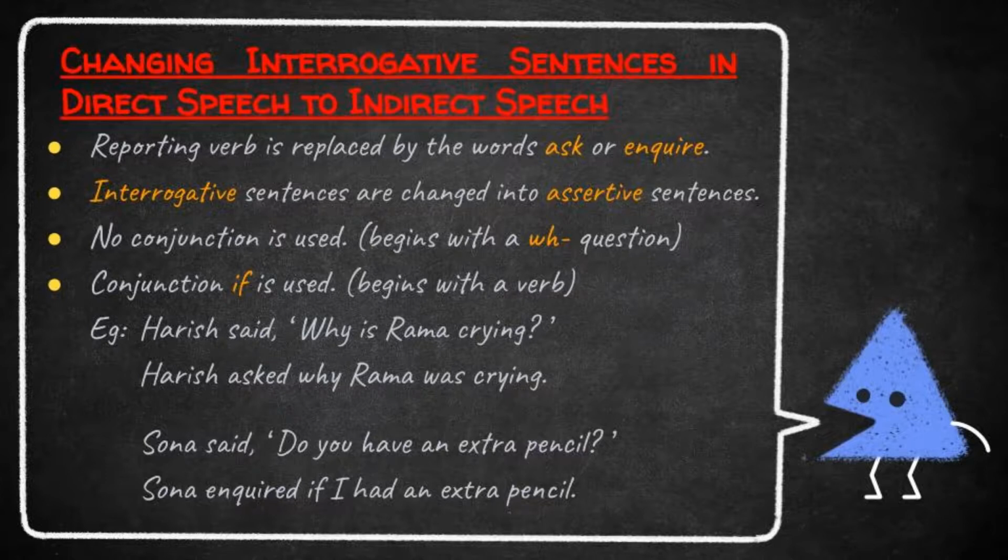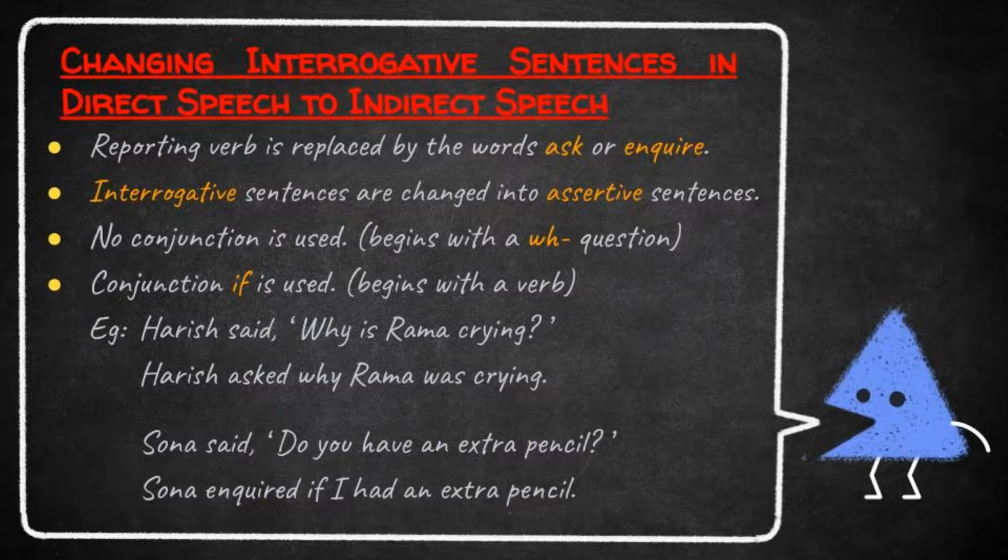This is direct speech. And look here, the direct speech is an interrogative sentence. So we want to write the indirect speech as an assertive sentence. Harish asked why Rama was crying. So students, the reporting verb in direct speech is replaced by the word asked. Let's move to the next one.